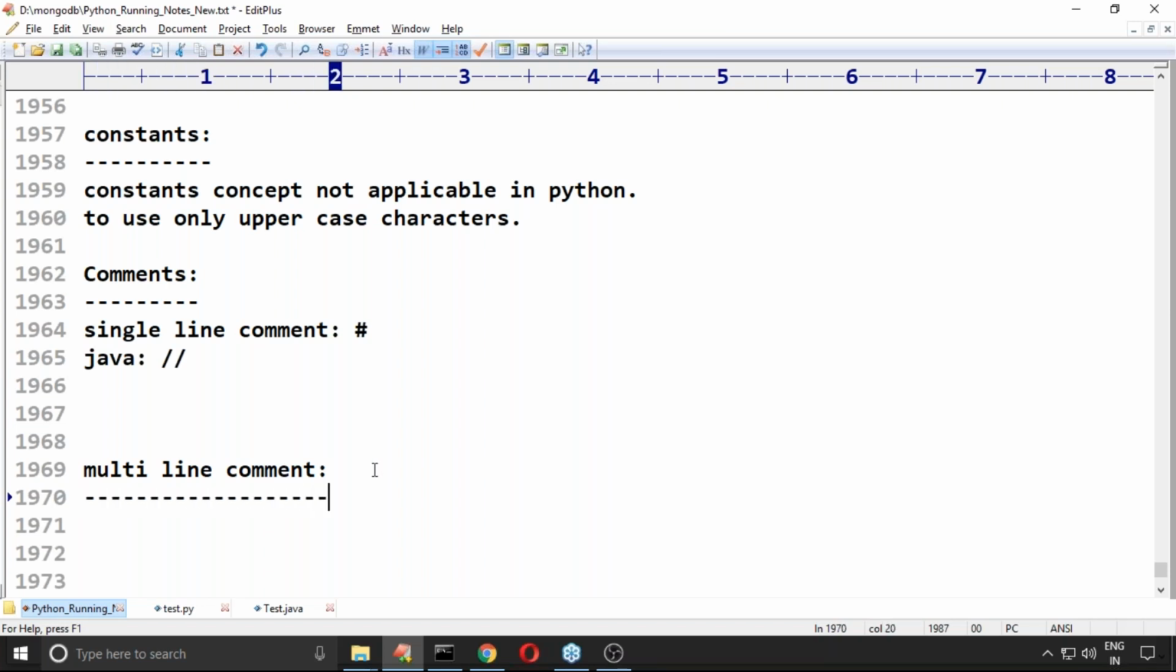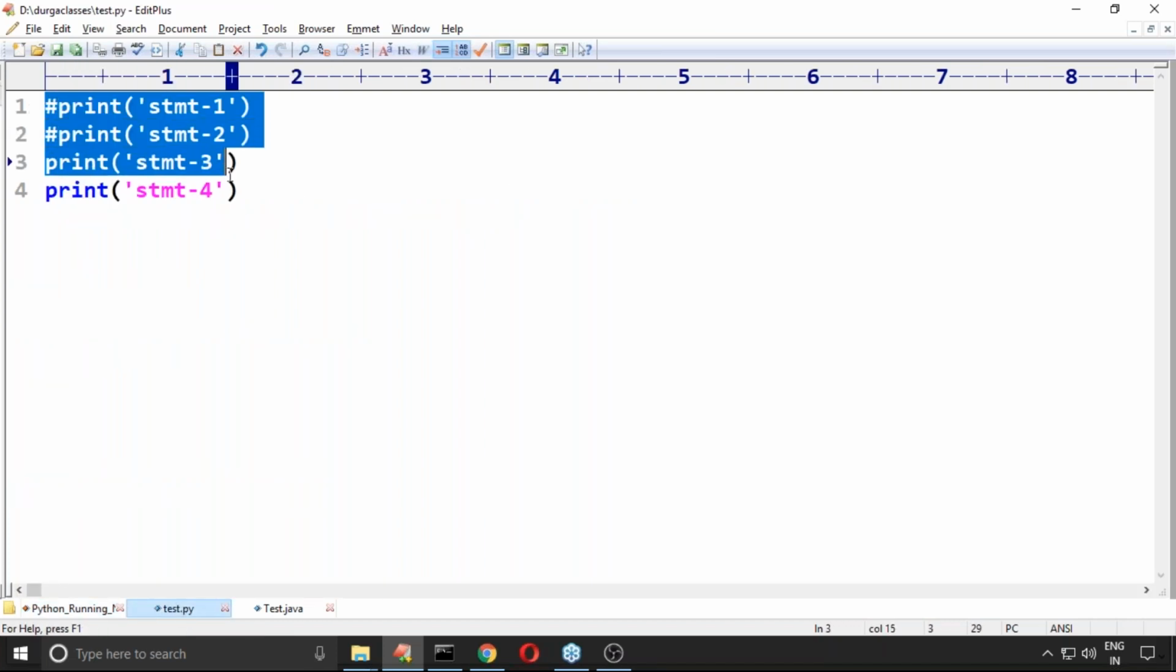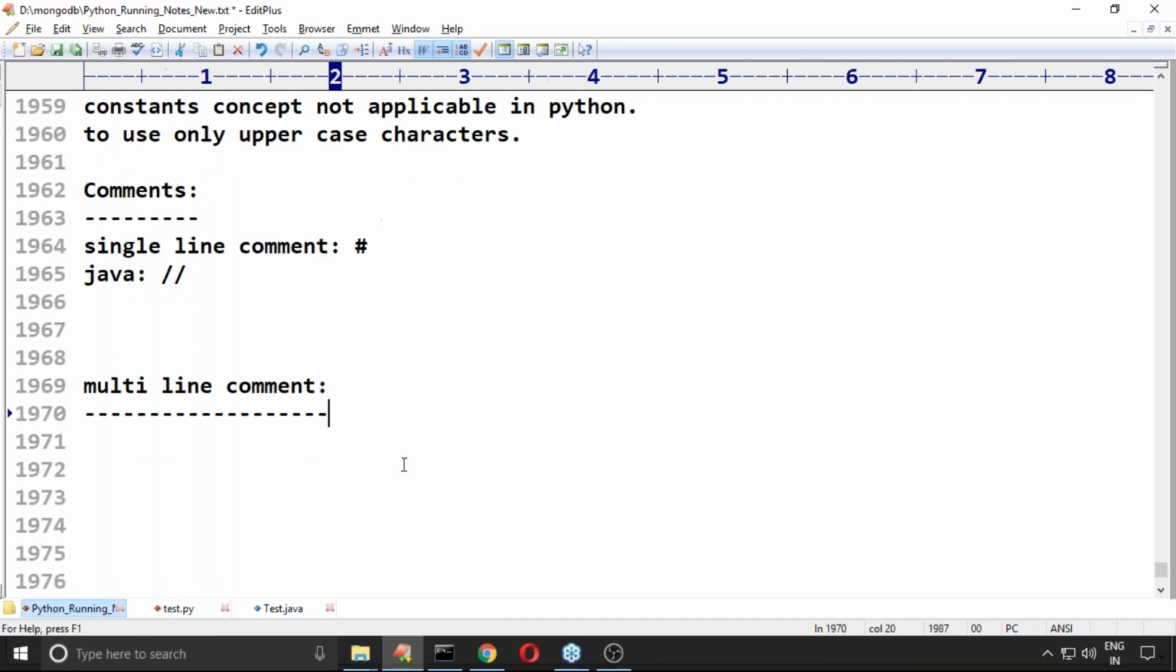Multiple lines, sir. Can you please comment all these four lines? I want to comment them. What is the way? How can you do that? Anyone, can you please guide? Multi-line comment.